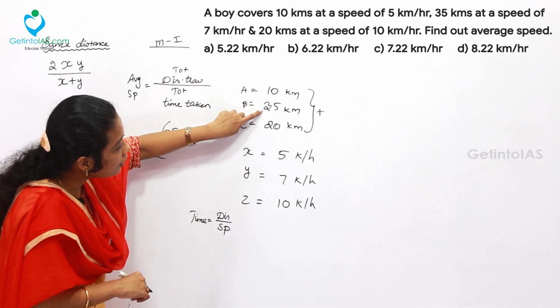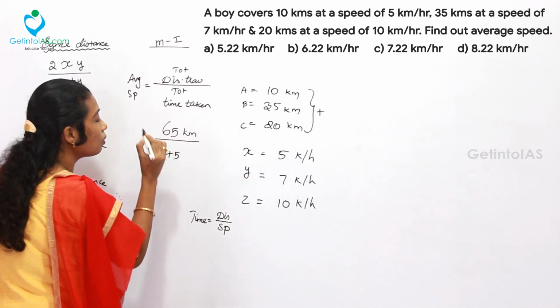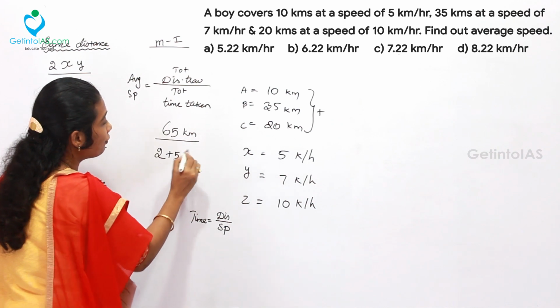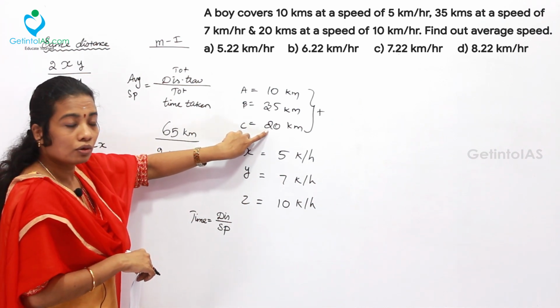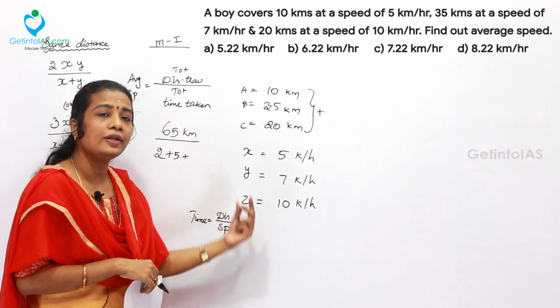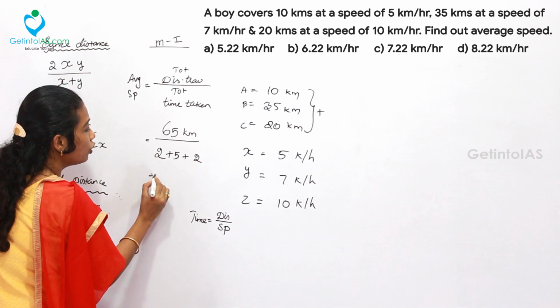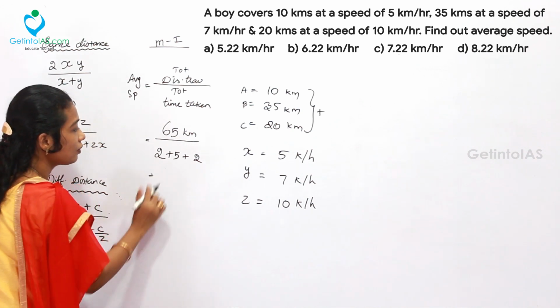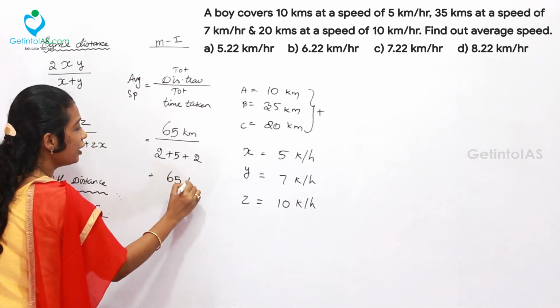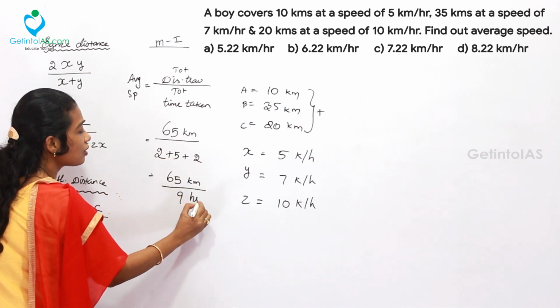For the next thing, 35 divided by 7, which is 5. Simply you want to add up all the time. Afterwards, the time taken for crossing 20 km at the speed of 10 km per hour, 20 divided by 10, simply 2. So finally you will be getting 65 kilometers by 2 plus 5 plus 2, 9 hours.